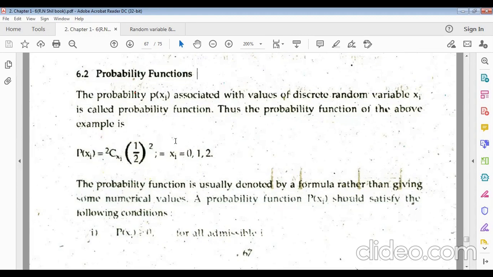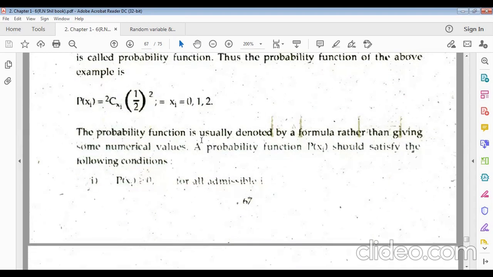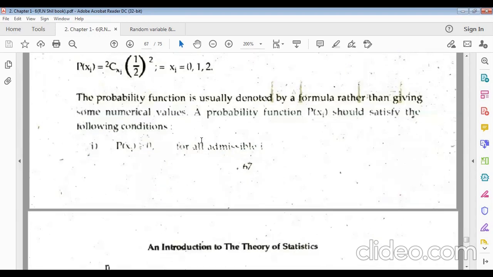Actually, this is for the coin, because in coin tossing the random values are 0, 1, 2. After tossing 2 coins, there may be no head, one head or two heads. So the probability function is usually denoted by a formula rather than by giving numerical values.